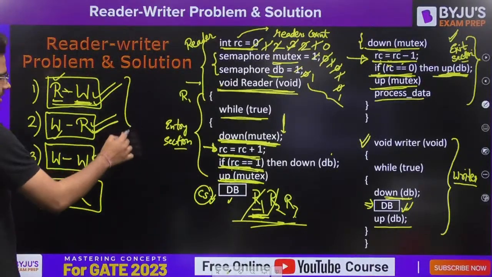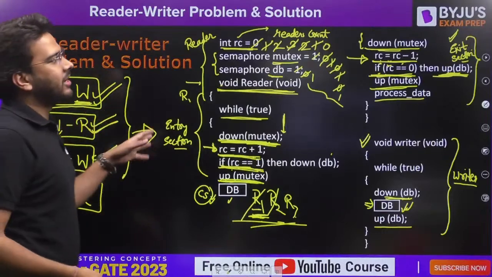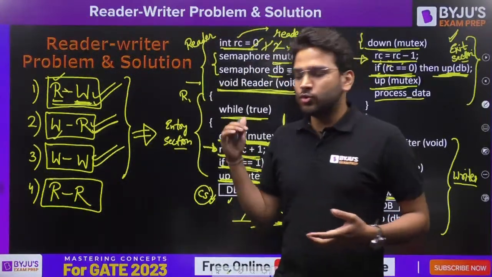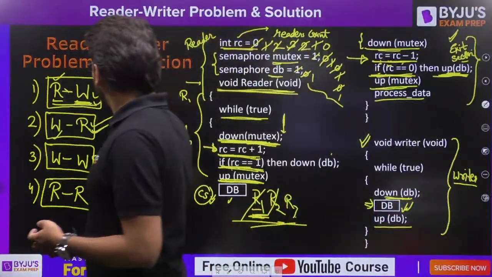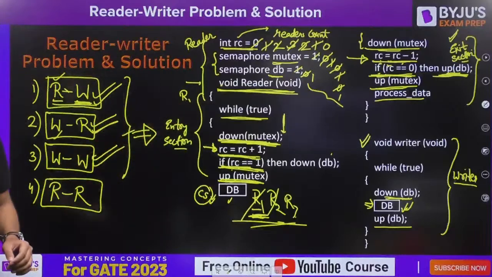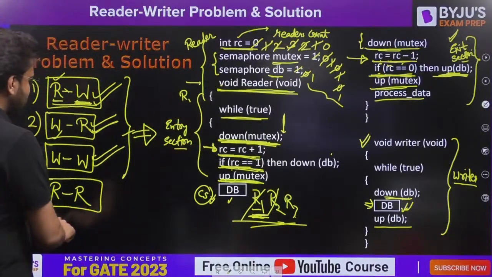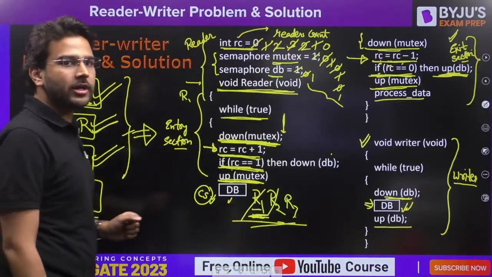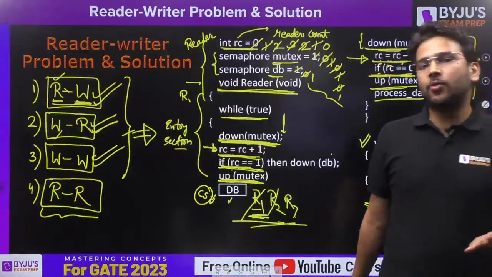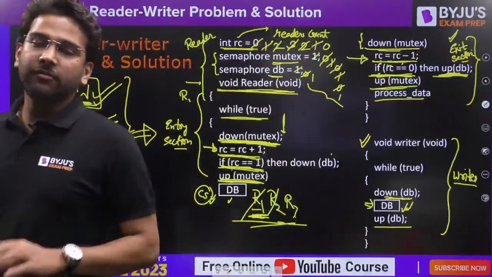So we have these 3 problems. We have arranged the readers and writers in such a way, and we have used the binary semaphores in such a way that we can avoid these problems. We are not going to have these 3 problems in this case. This is the solution of the readers-writers problem, and this is never a problem for us. Clear? Now if you have any doubt in any of the cases, please ask. I will explain again if you have any doubt.